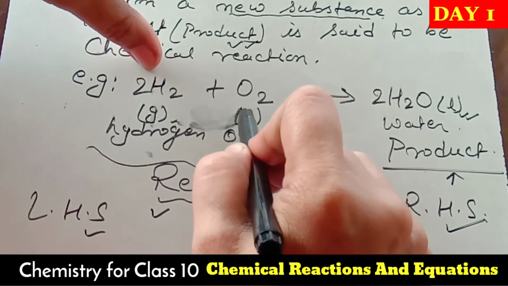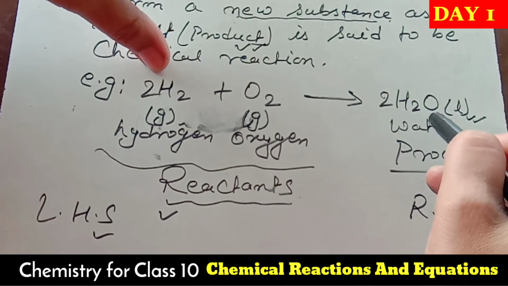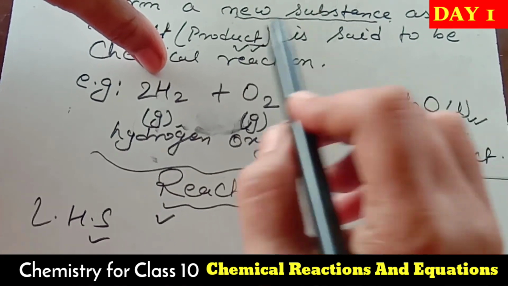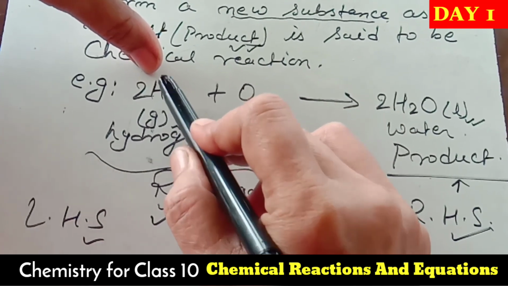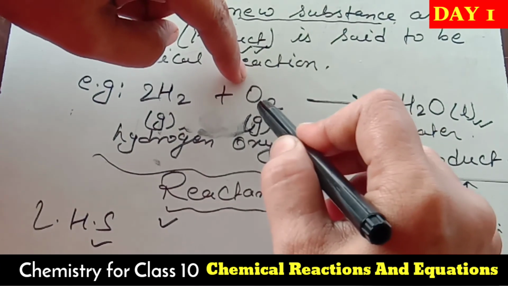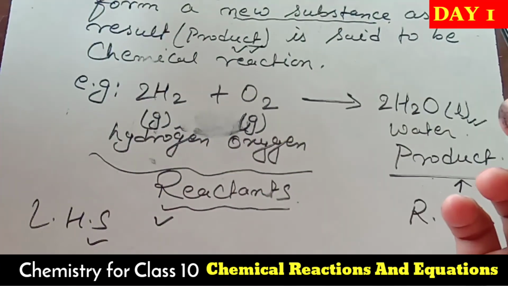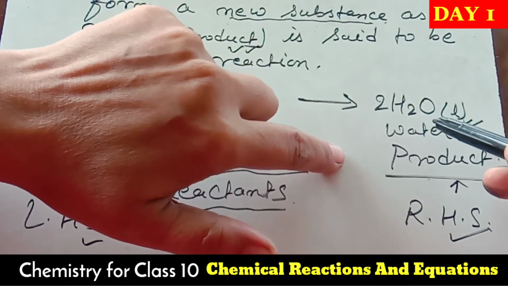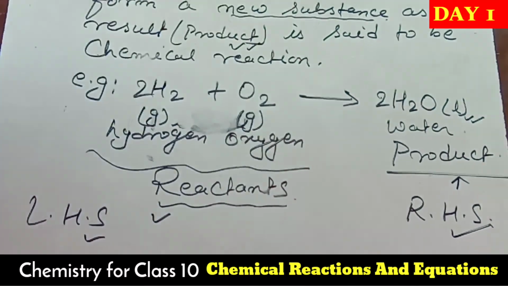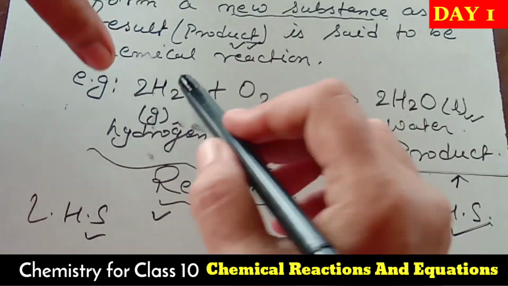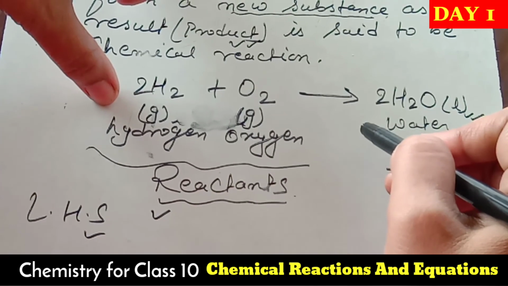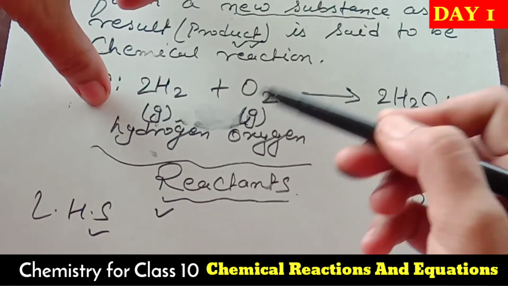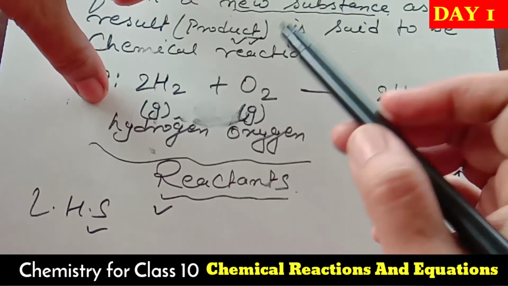When two substances react to each other they give a new substance with new properties, meaning hydrogen and oxygen both lost their own properties and gave new properties with the water.